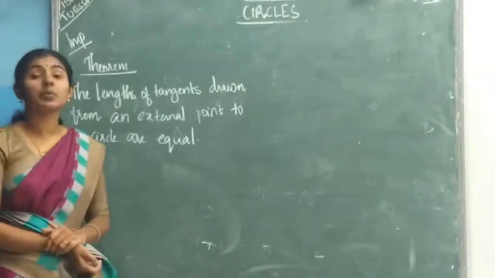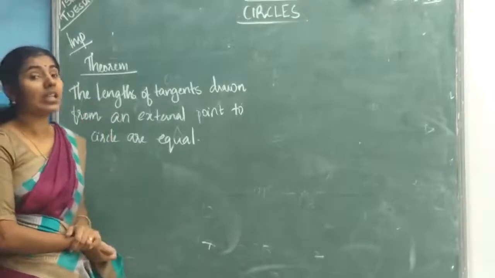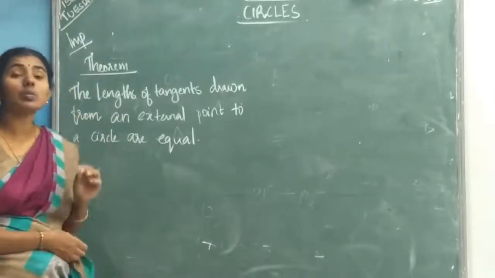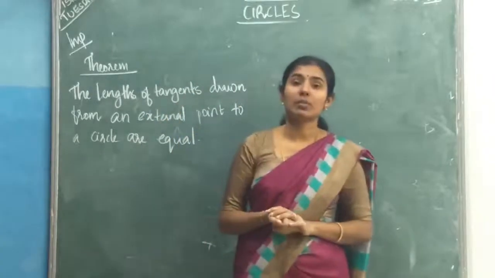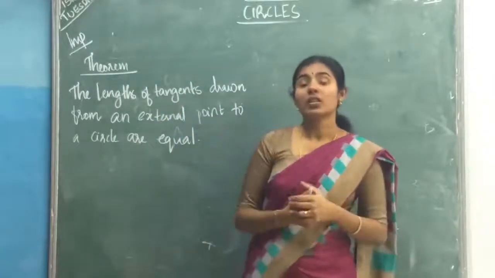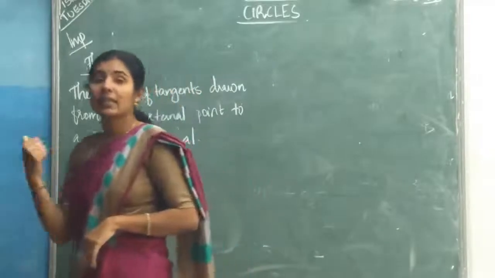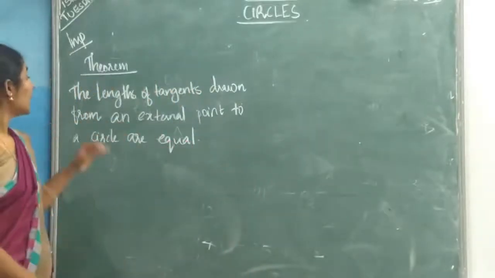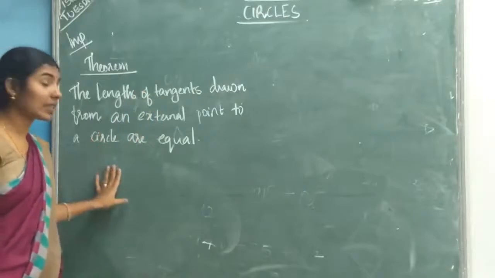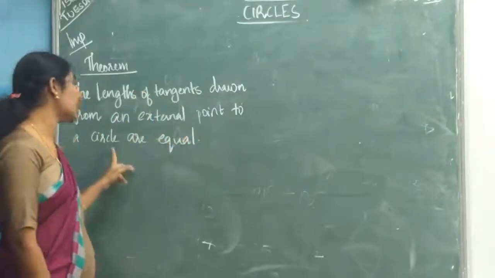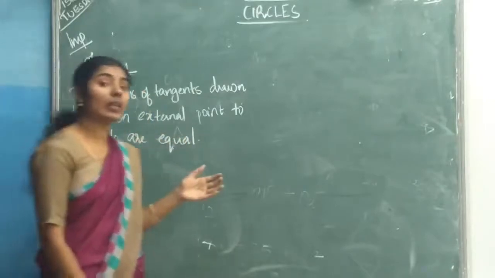Now I will explain one theorem statement. This theorem is the most important one. For every exam, they give this theorem statement, and you should prove it. So what is this theorem statement? The lengths of tangents drawn from an external point to a circle are equal. So what have they given?